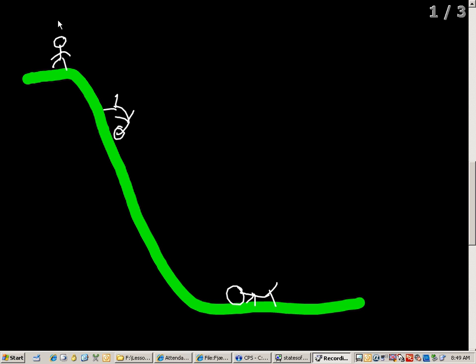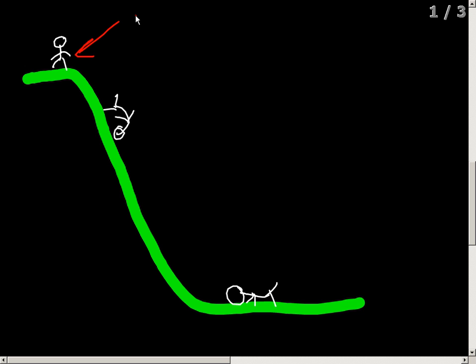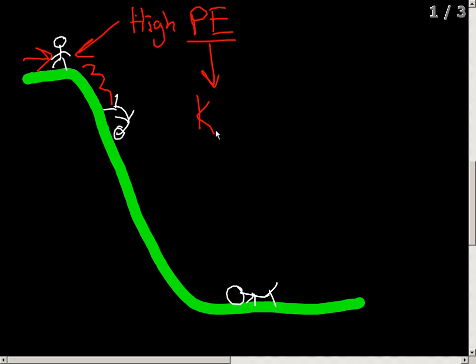let's say you're standing at the top of a hill. And at the top of this hill, you have a high amount of potential energy. And let's say some mean person comes along, they kick you down the hill, and you start tumbling down the hill. Well, during your tumble, all of this potential energy has been converted into kinetic energy, movement energy. As you're falling down the hill, you don't have any more potential, you have kinetic energy. And you keep tumbling all the way down until you hit the ground.